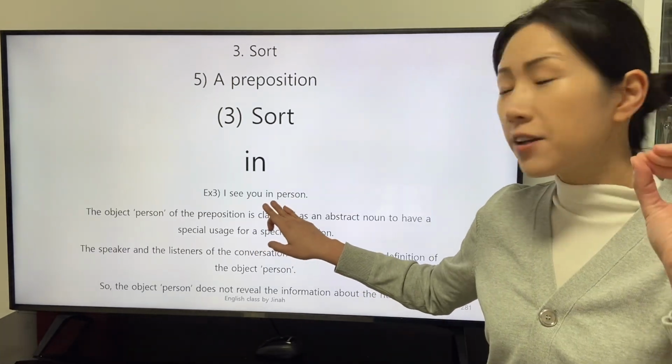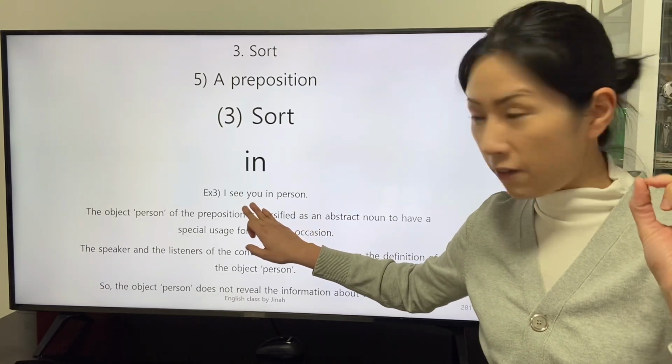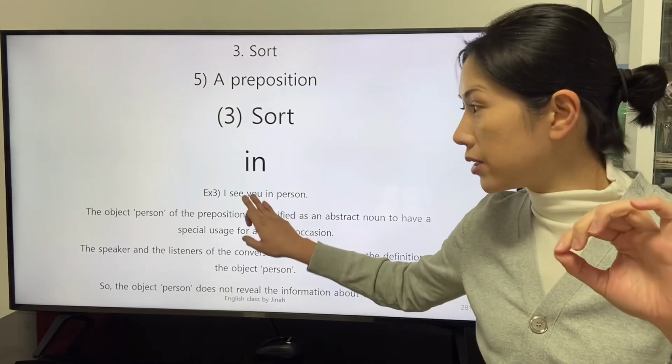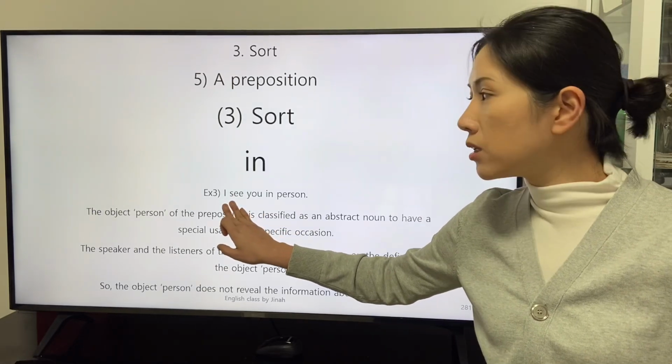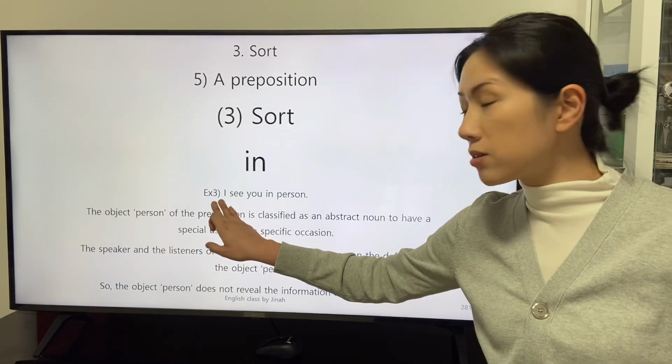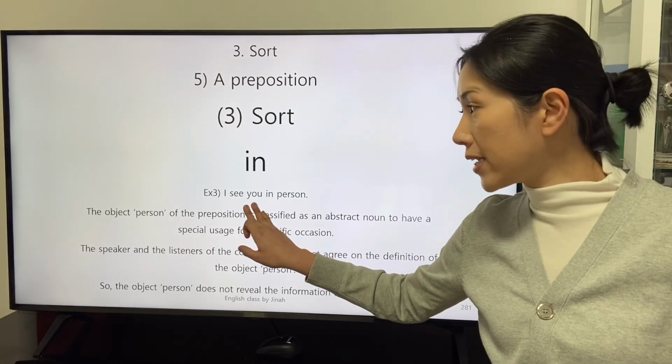The phrase of the preposition describes the subject of the preposition directly, with the fact that the transitive verb see mediates the relationship between the subject, the speaker, and the listeners, the object.